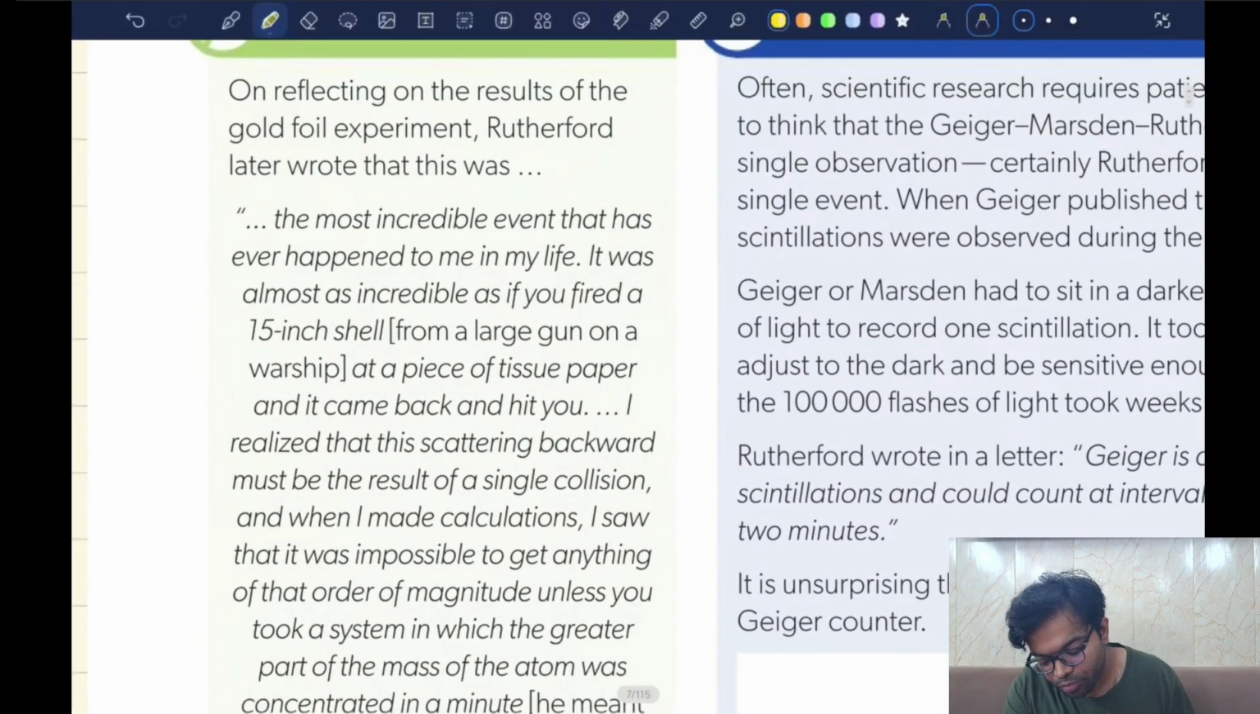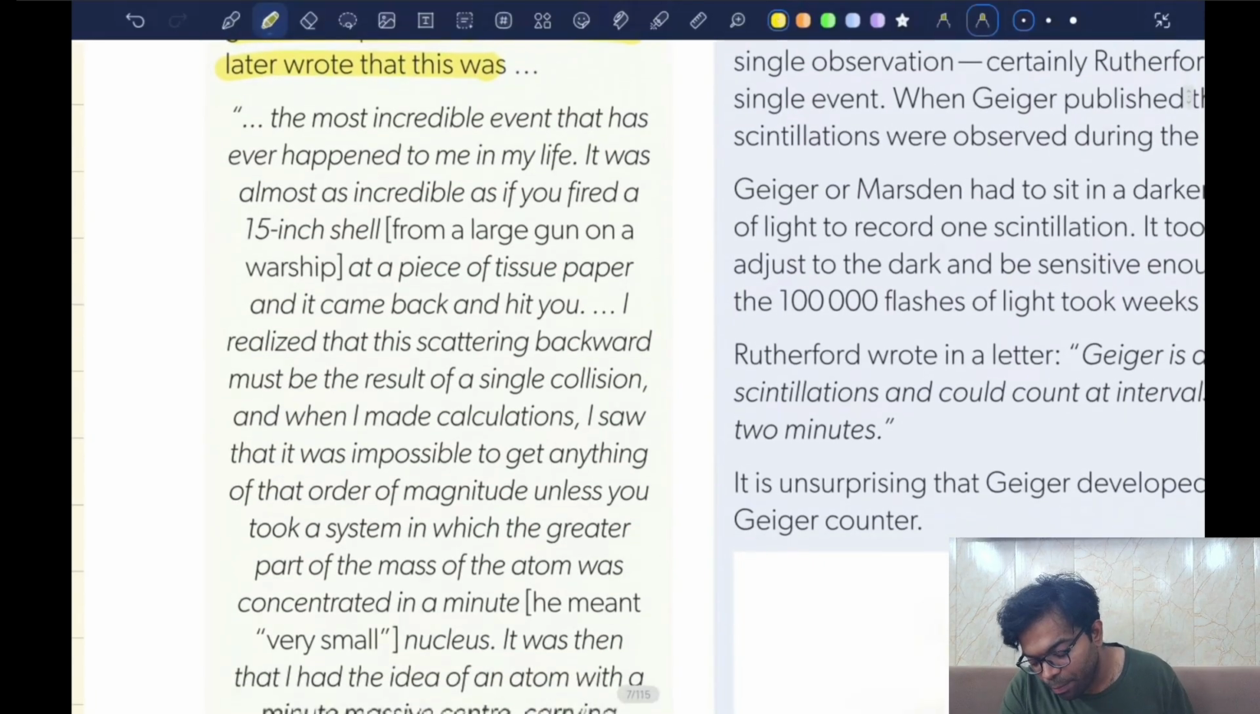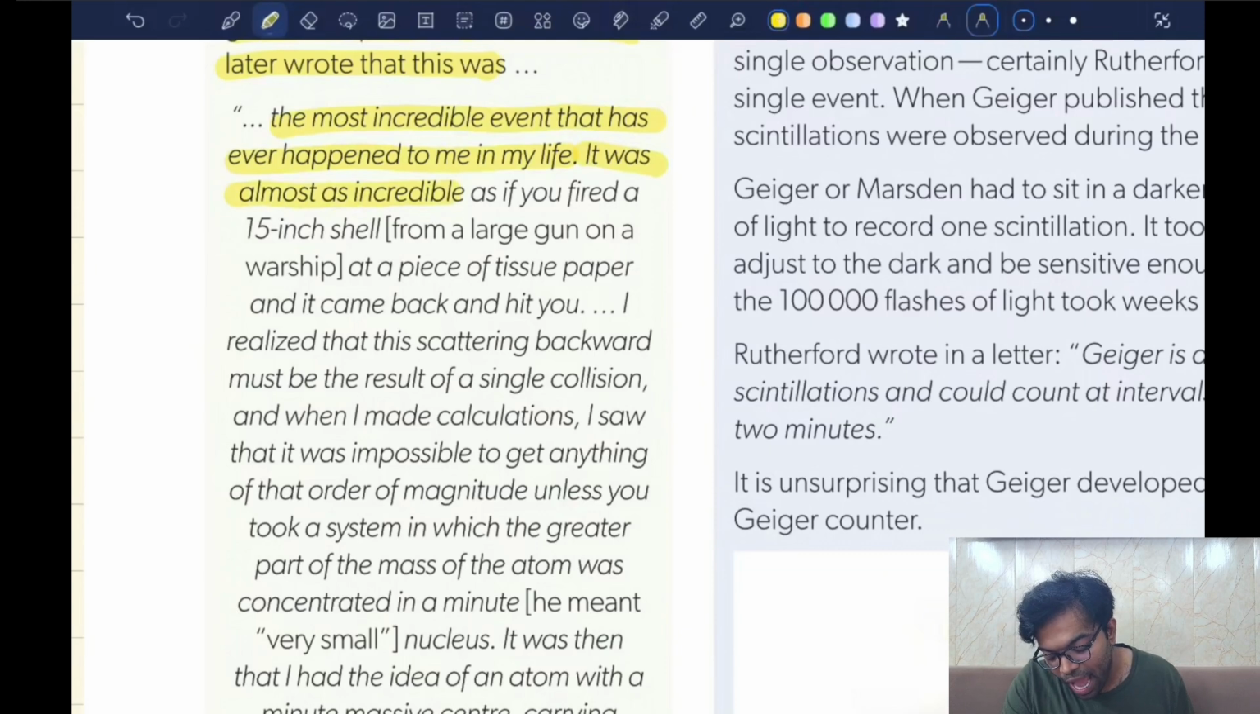On reflecting on the results of the gold foil experiment, Rutherford later wrote that this was the most incredible event that has ever happened in my life. It was almost as incredible as if you fired a 15-inch shell from a large gun on a warship at a piece of tissue paper and it came back and hit you.